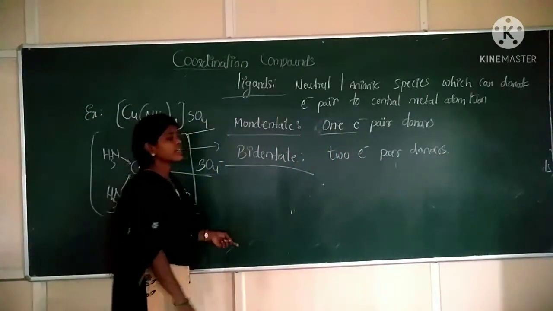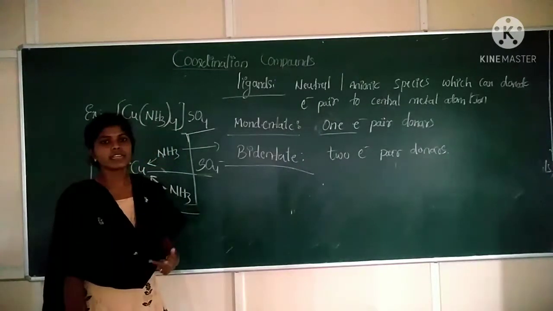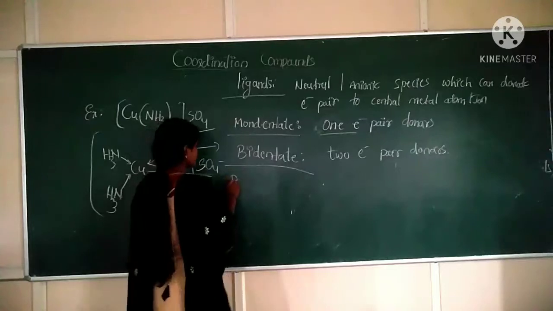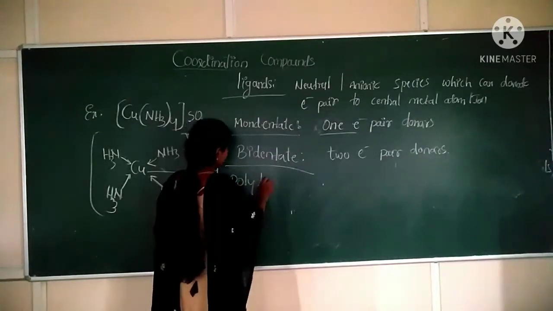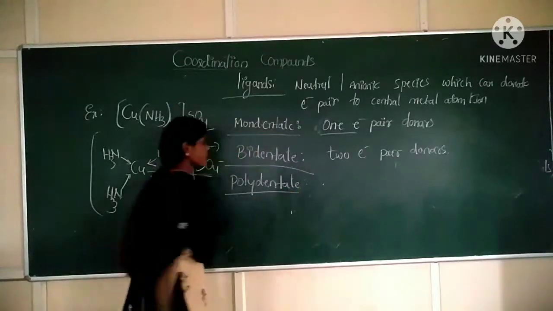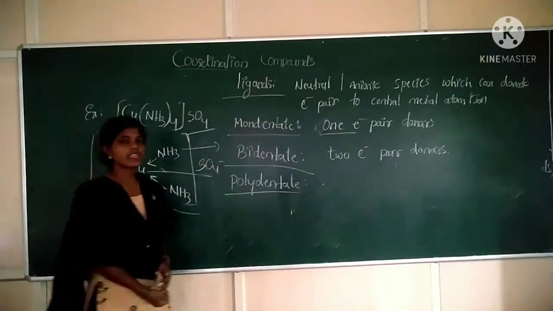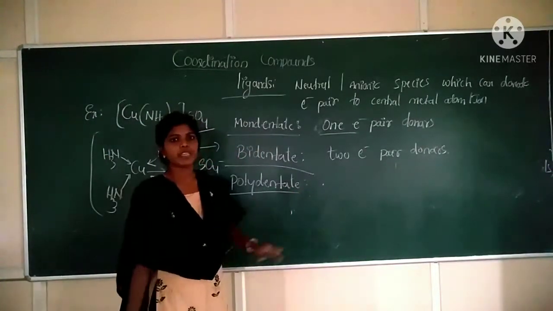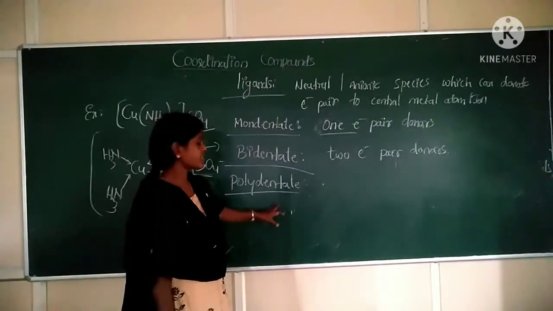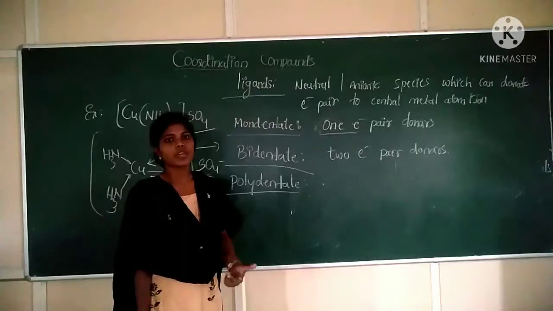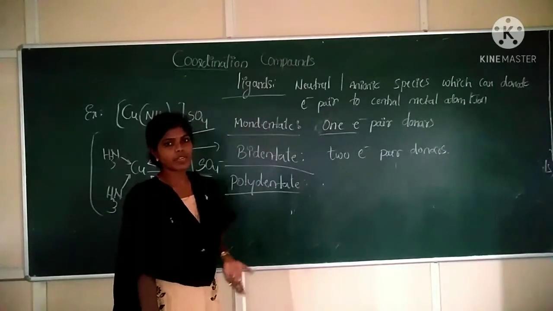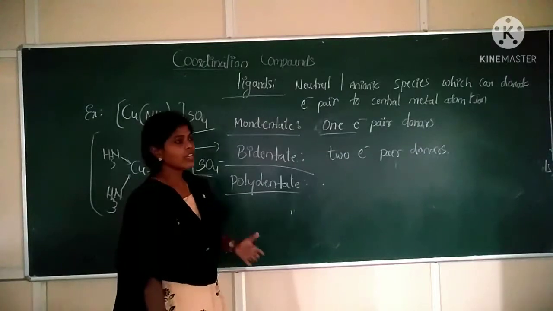Next, tridentate, tetradentate, pentadentate, hexadentate. These are collectively called polydentate ligands. Here the ligating atoms are more than two, and these can donate 3 pairs, 4 pairs, 5 pairs, and 6 pairs of electrons respectively.